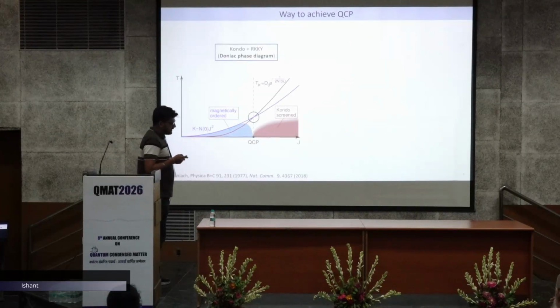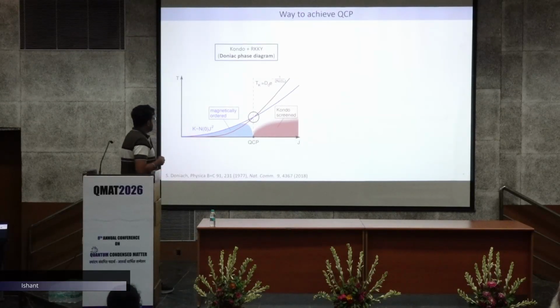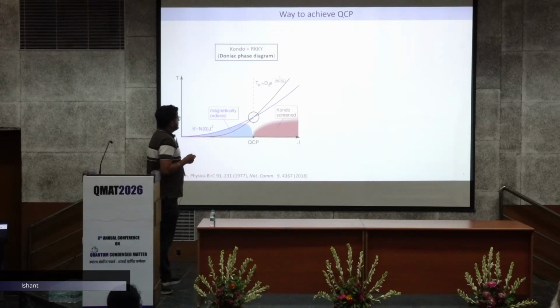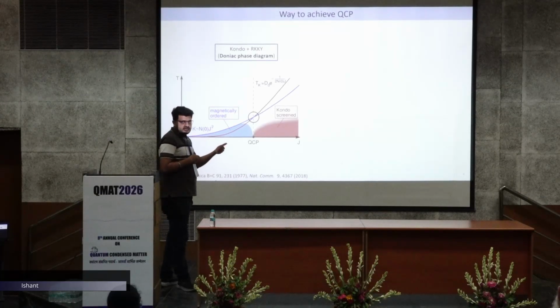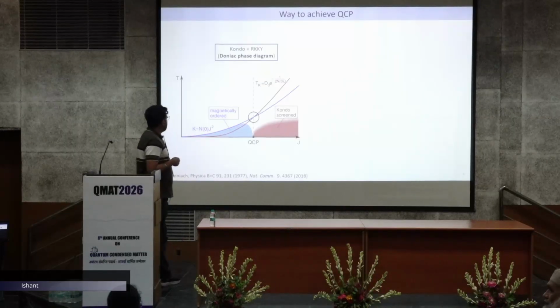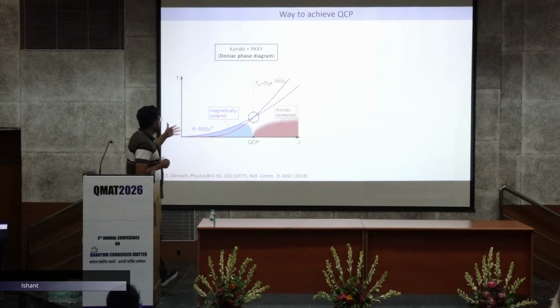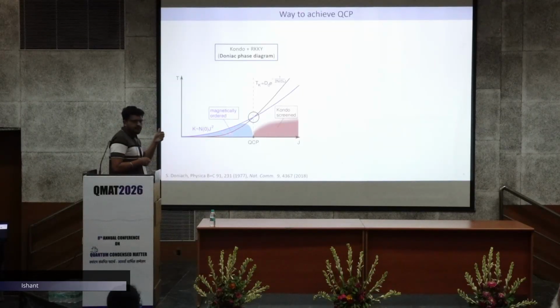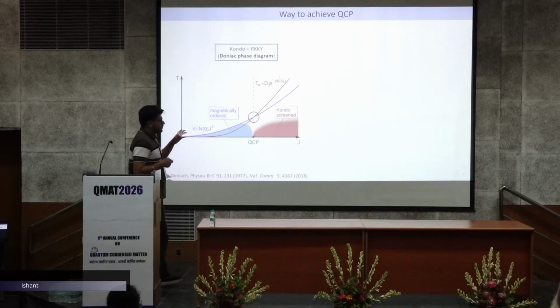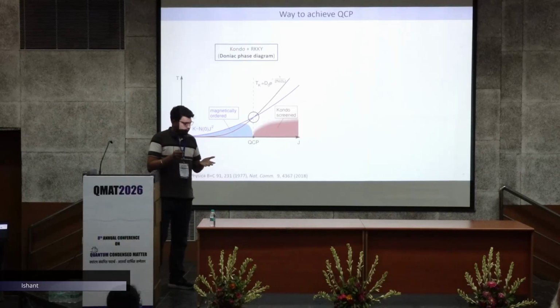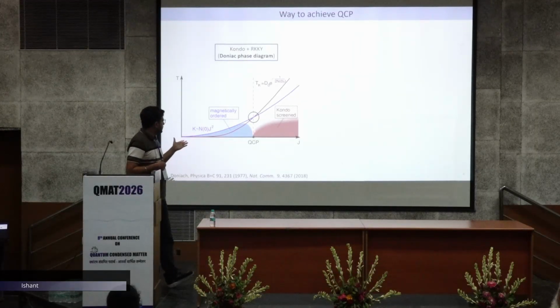So, in the Doniach phase diagram, on the y axis there is temperature, and on the x axis there is the exchange interaction. Also, here you can see the Kondo interaction arises as the exponential of J, and the RKKY interaction arises as the square of J. So, if you are at low J, the magnetic order wins. If you increase J, the Kondo interaction quenches the moments, and we can reduce the magnetic ordering so that we can achieve the quantum critical point.